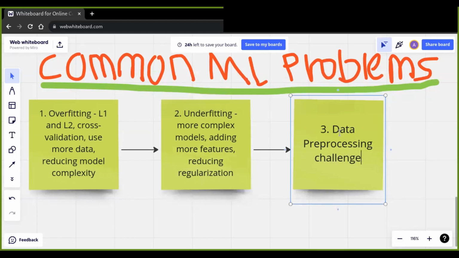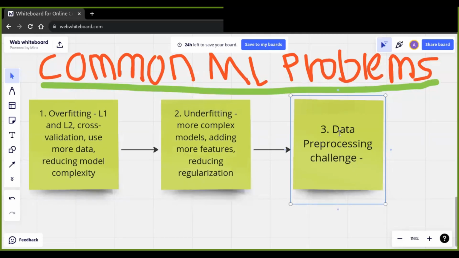This is another common challenge in machine learning, because before we train our model, we have to pre-process our data and make it ready for machine learning algorithms. During that, we may face different challenges such as missing values, outliers, and noisy data. So we have to mitigate or overcome these challenges.